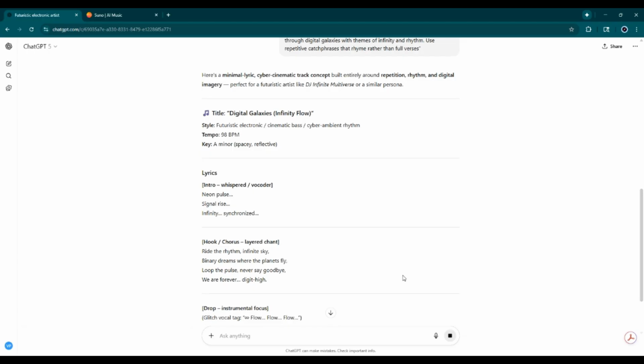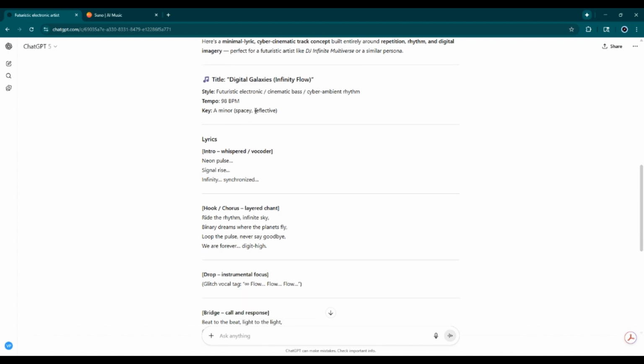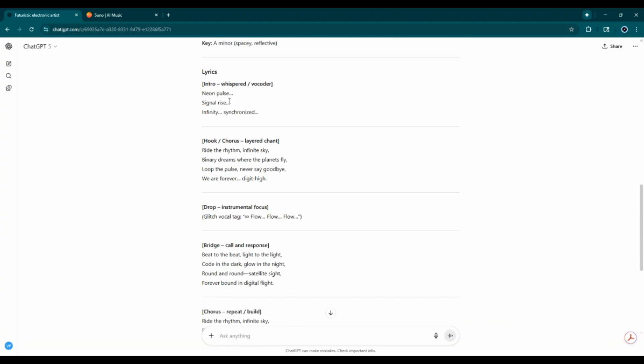Alright, so it says, here's a minimal lyric cyber cinematic track concept built entirely around repetition, rhythm, and digital imagery. Perfect for futuristic artists like DJ Infinite Multiverse or similar personas. So it senses where I'm going with this. So we have the title of the song, which is Digital Galaxies Infinity Flow. The style is futuristic, electronic, cinematic bass, cyber ambient rhythm, 98 beats per minute, key is in A minor. Lyrics.